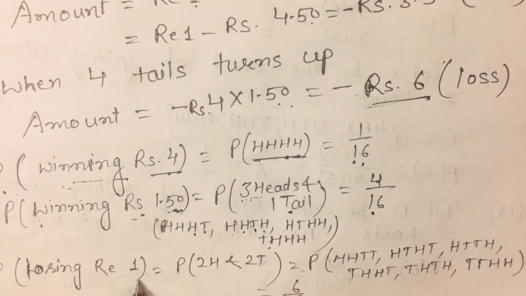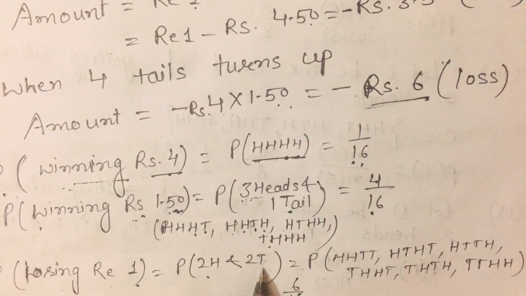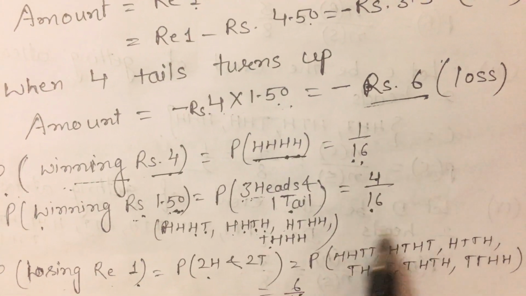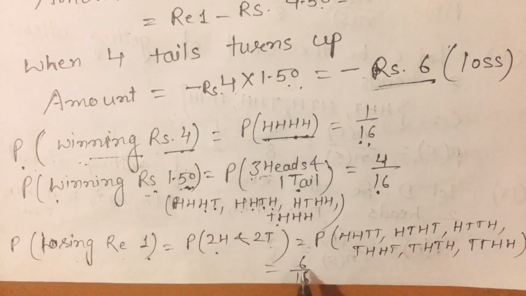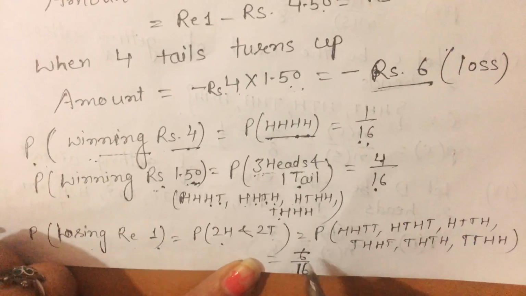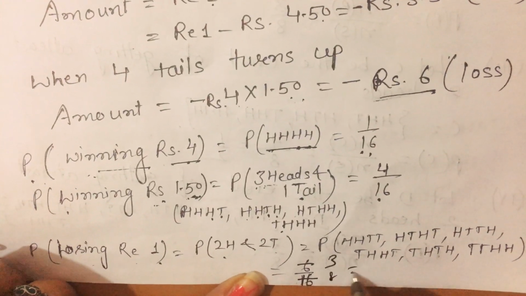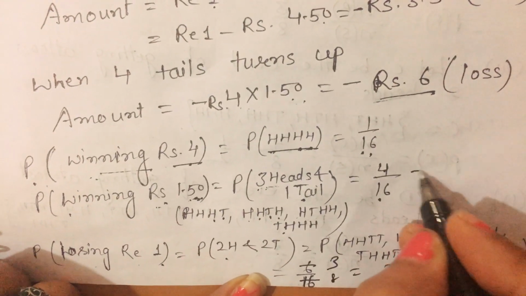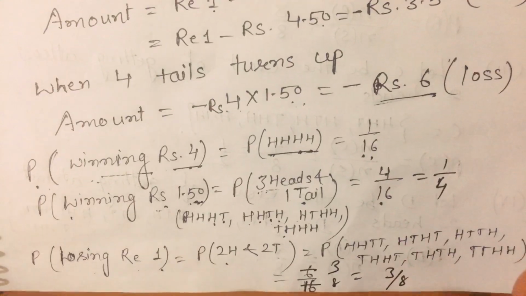When losing ₹1, that means 2 heads and 2 tails. 2 heads and 2 tails are 6 cases. So probability is 6/16. You can cancel this, 2 3s are 6, 2 8s are 16, 3/8. Now come to the next part.